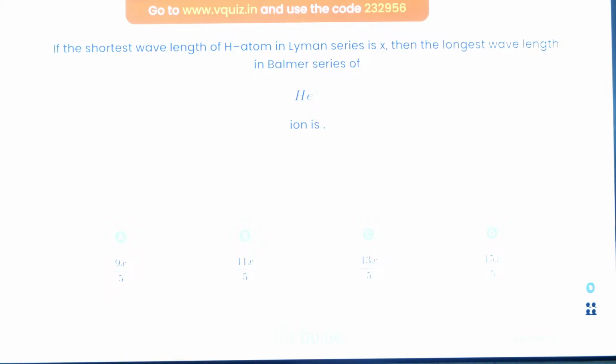If the shortest wavelength of hydrogen atom in Lyman series is X, the longest wavelength in Balmer series of helium positive is... Please keep in mind it is helium positive.